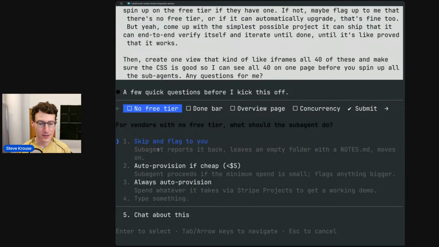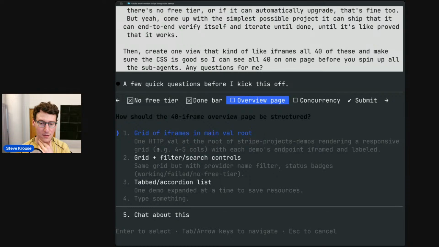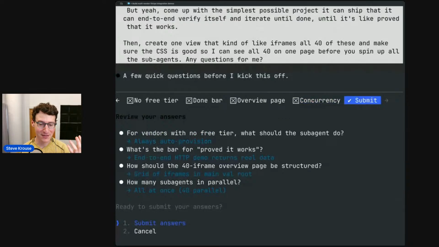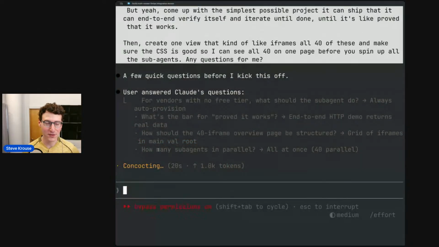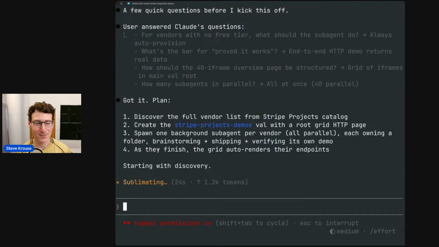Vendors with no free tier. Yeah, sure. Great. That's fine. Yep. All at once. Yeah. I wonder if Claude Code can do 40 sub-agents at the same time, or if I'm going to immediately get rate limited.